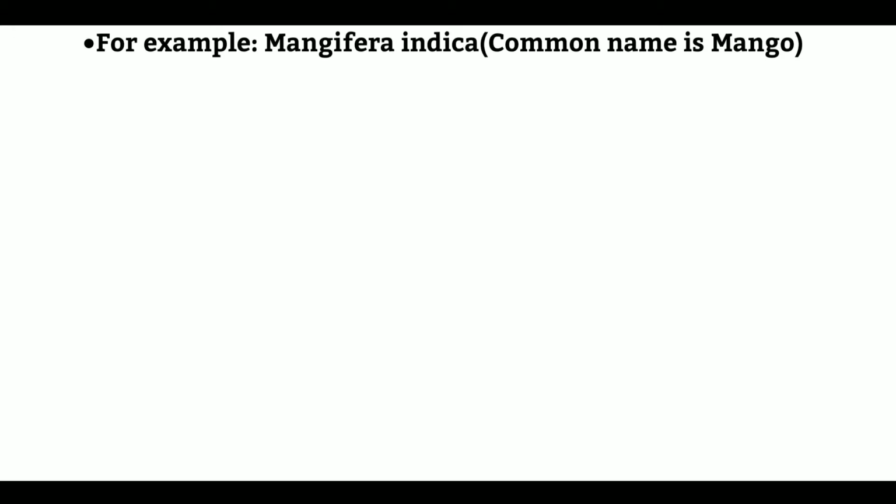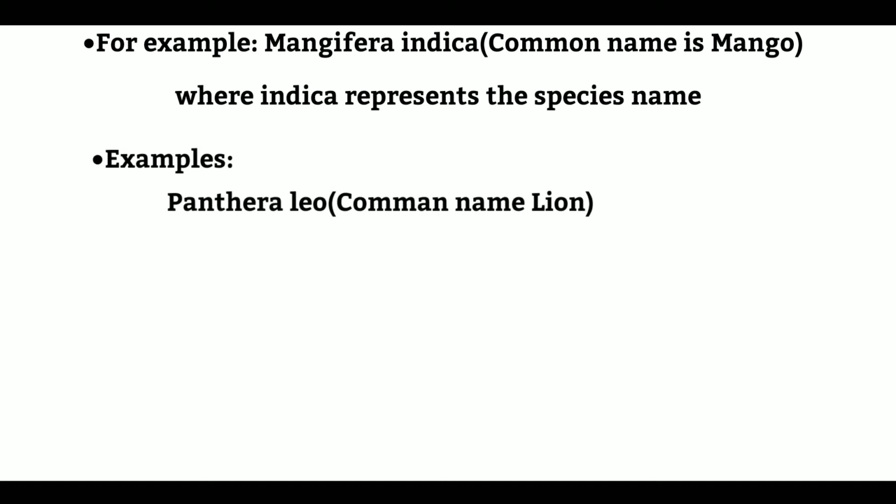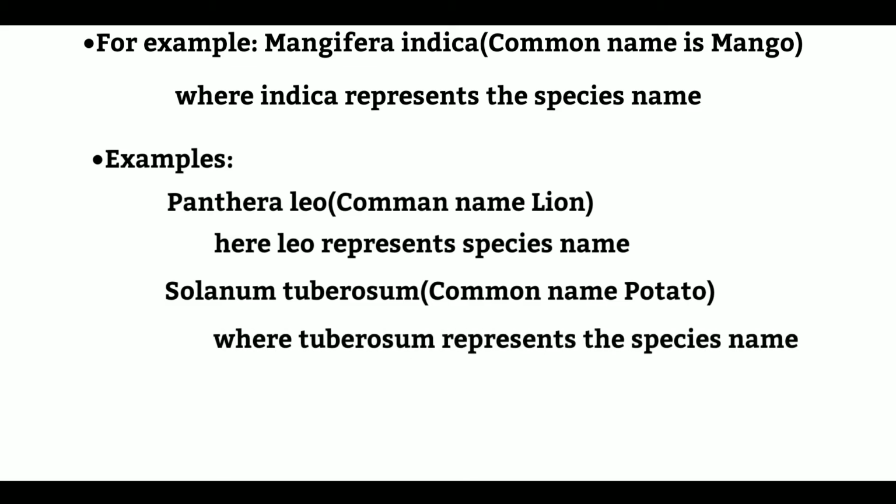For example, Mangifera indica, common name is mango, where indica represents the specific epithet or species. Second example is Panthera leo, commonly known as lion. Here, leo represents the specific epithet or species. Solanum tuberosum, commonly known as potato. In this, tuberosum represents the specific epithet. Homo sapiens, here sapiens represents the specific epithet, and Panthera tigris, commonly known as tiger. In this, tigris represents the specific epithet.